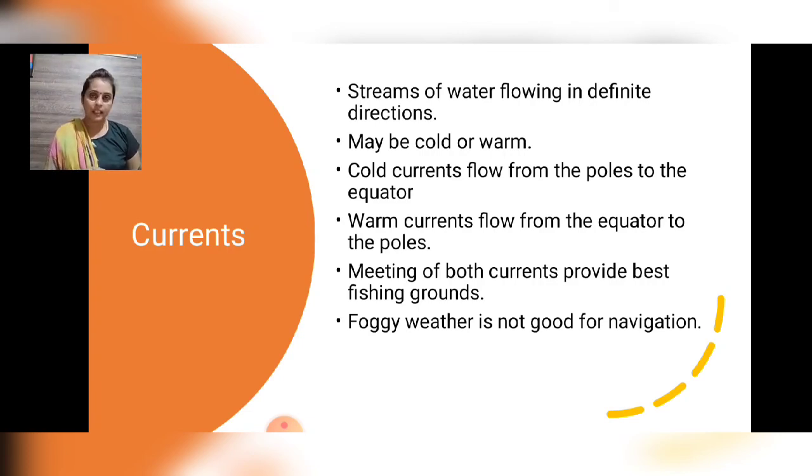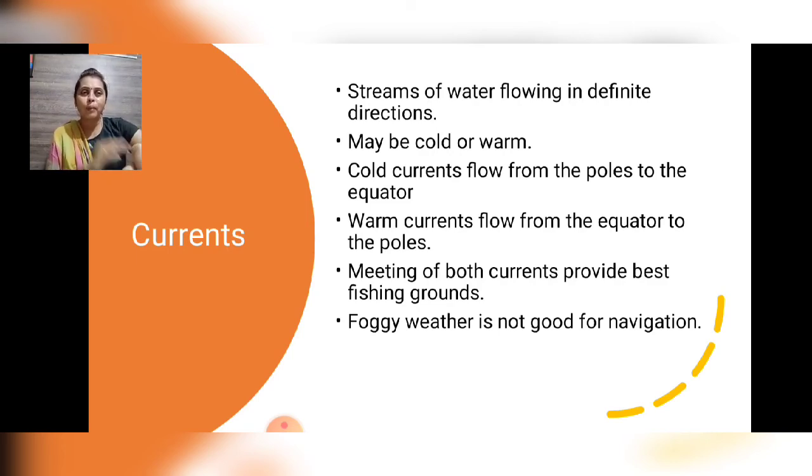The Labrador ocean current is a cold current, whereas the Gulf Stream is a warm current. I am going to show that. That is there in your textbook, page number 36 also. You have to underline it and keep it in mind also. So let's move on to the topic where we had stopped.